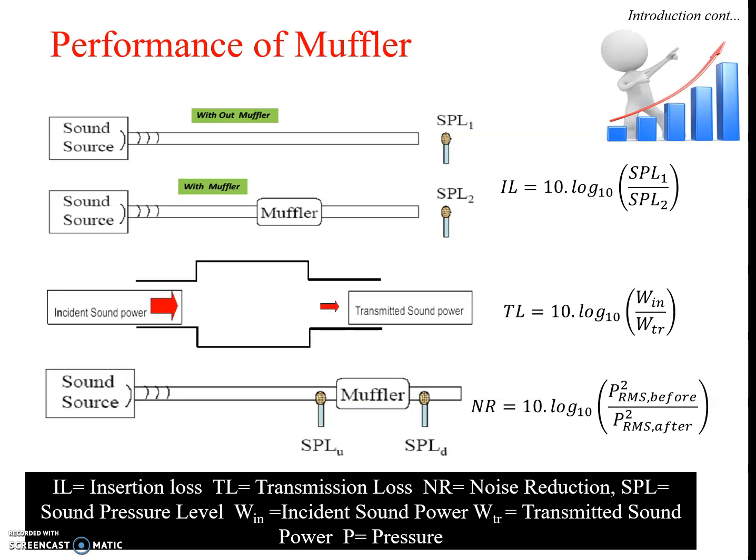But researchers and designers go with the transmission loss, because transmission loss is the parameter which is independent of source and load. That's why most researchers and designers work on this parameter to design the muffler. They design the muffler in ANSYS software or similar software where noise parameters can be analyzed virtually, and then fabricate the muffler and test it on tractors or cars.